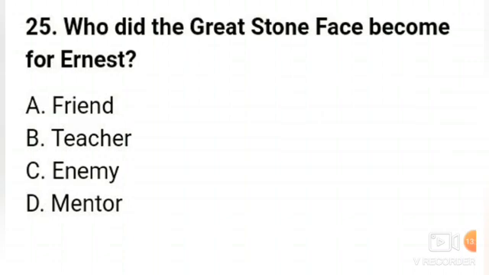Who did the grey stone face become for Ernest? Friend, teacher, enemy, mentor. So the grey stone face became a teacher for Ernest.